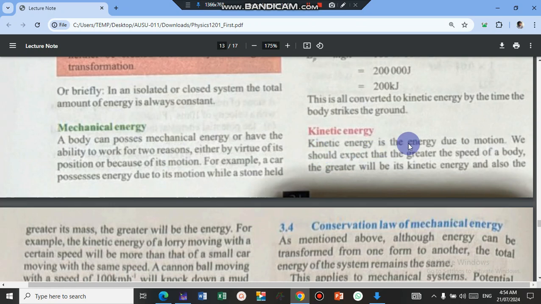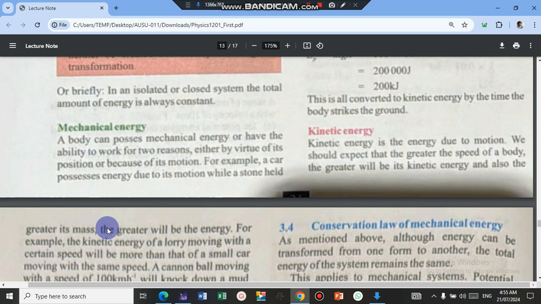Kinetic energy we say is the energy due to motion. In the formula for kinetic energy we have half mv squared. So it means it depends on mass and velocity. A body with very large mass, even if it moves slowly, because of the large mass it has, the magnitude of kinetic energy is also large. A small mass will have to move fast to acquire high velocity, so that its kinetic energy should be very high and its impact should also be very high.